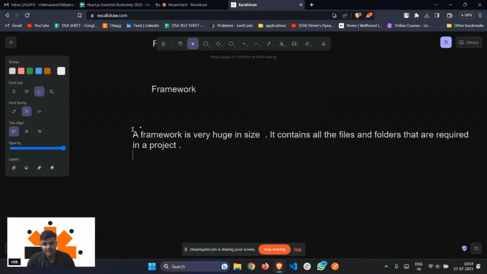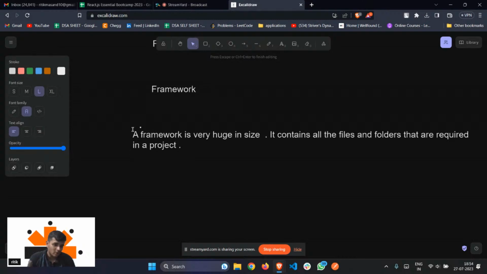Let's suppose you are building an application and you want to have some functionality. The best case is we just import that feature, that hook, or that function, and use it. But a framework will contain all the hooks predefined. Let's suppose I do not want authentication. I will not use it because I do not want to make my code heavier and my files bigger. But that is the only disadvantage that a framework has.